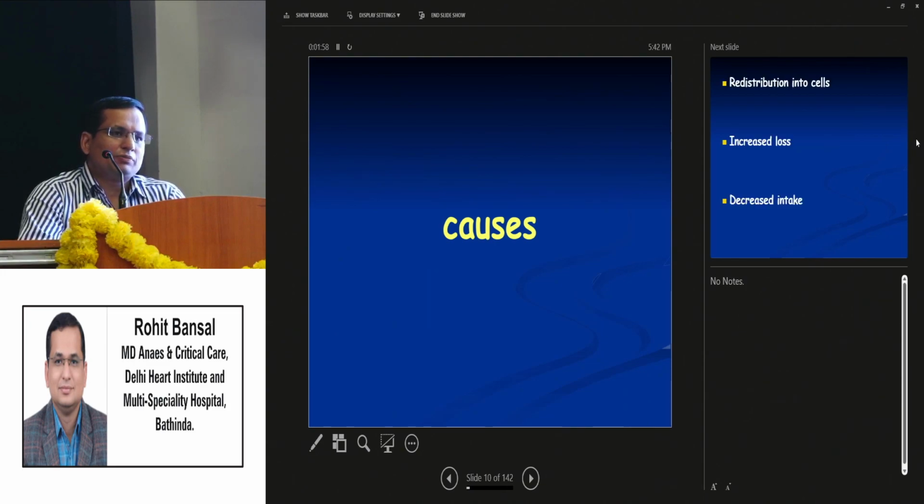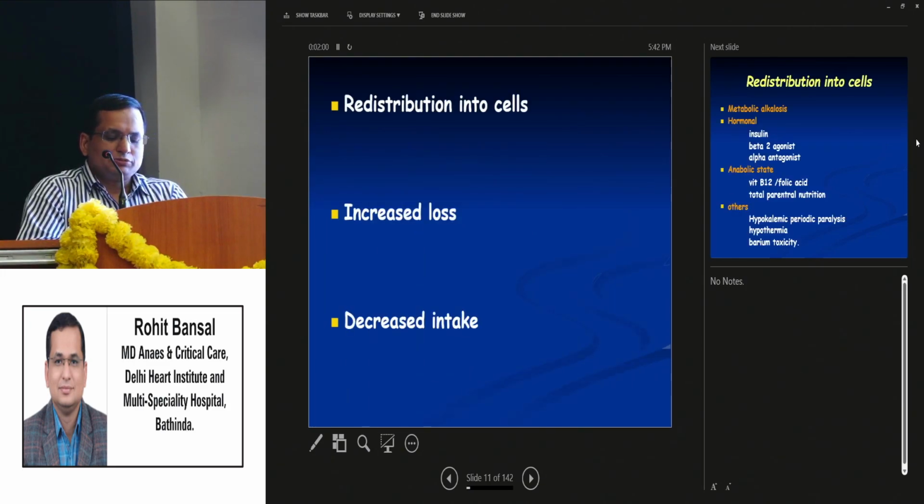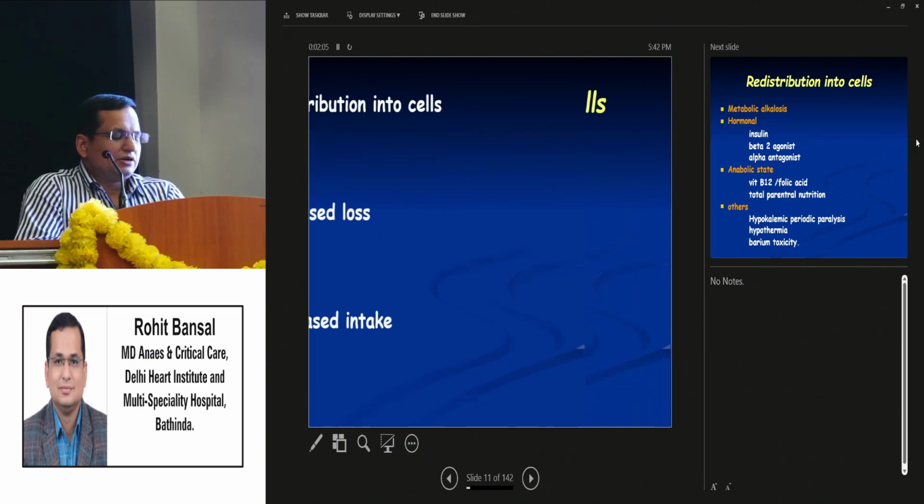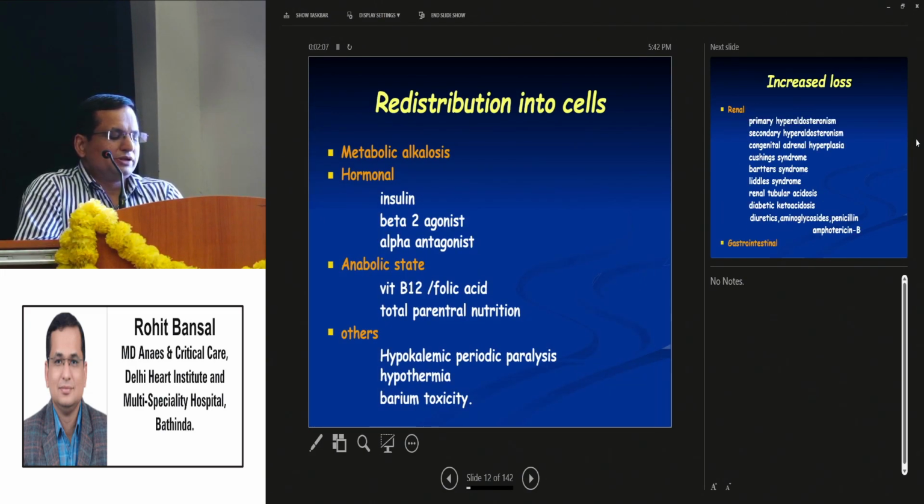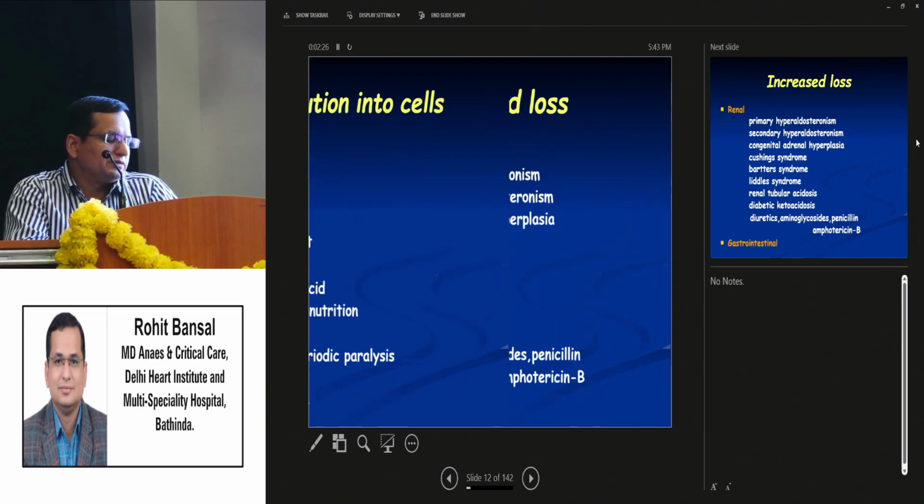The causes of hypokalemia: redistribution into cells, increased loss, or decreased intake. First we will take redistribution to cells. It's metabolic alkalosis, or if you are taking some hormones like insulin, beta-2 agonist, alpha antagonist. The anabolic state like vitamin B12 deficiency, folic acid deficiency, or patients in ICU on total parenteral nutrition. The others are hypokalemic periodic paralysis, hypothermia, barium toxicity.